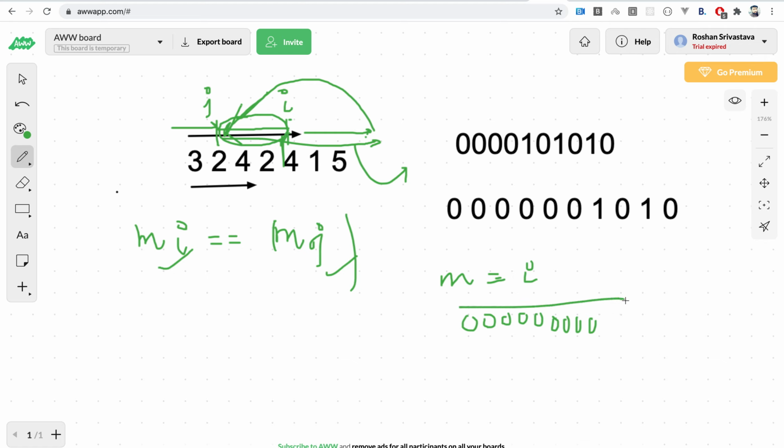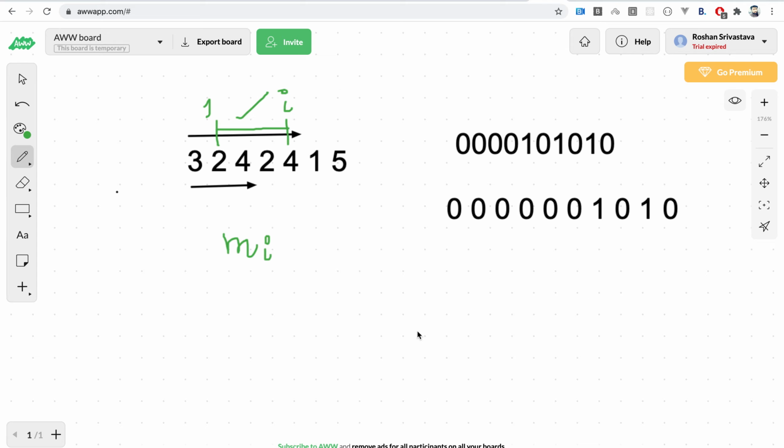All right. Now we saw that there can be a case when we want to have at max one bit equal to 1 as well. So let's see how we can solve that particular property. Now we are talking about the second property. How can we solve the problem for the second property? The second property is that we want to find a subarray in which all the elements occur an even number of times, and exactly one element occurs an odd number of times.